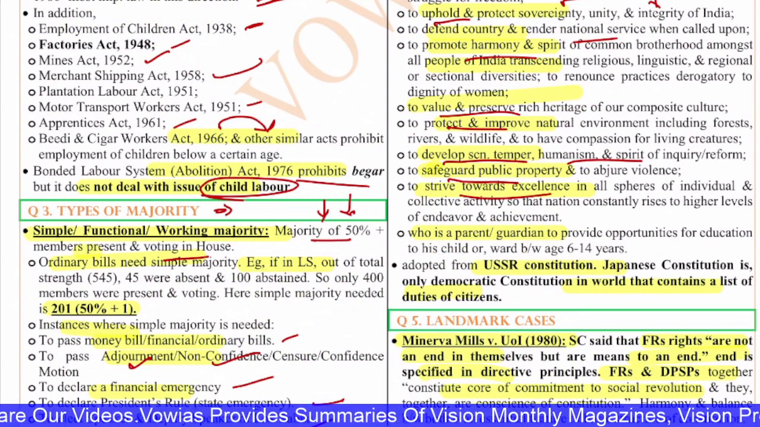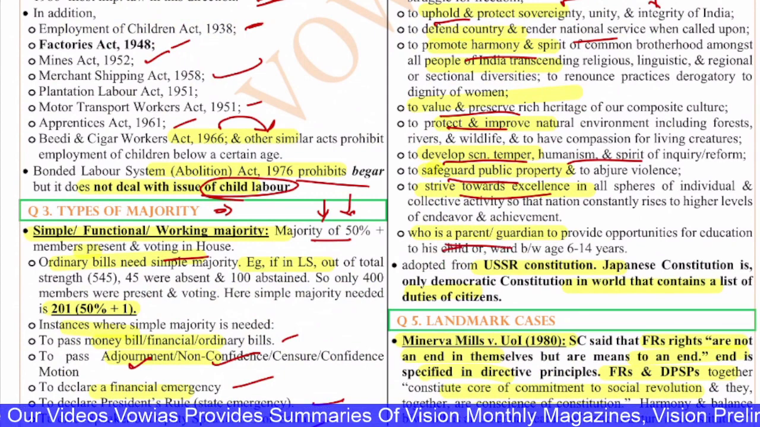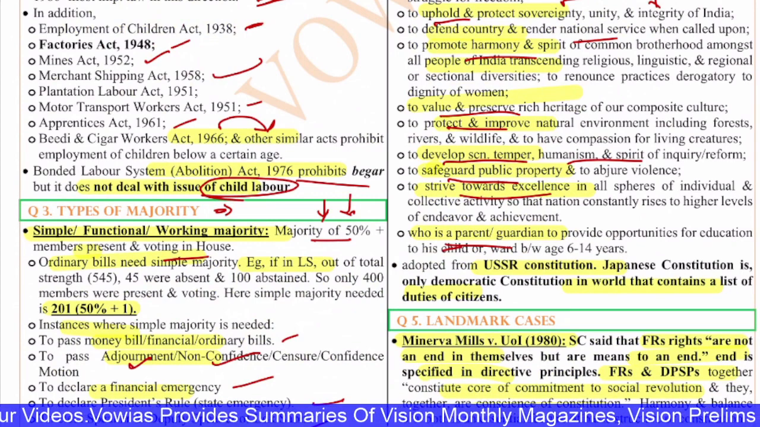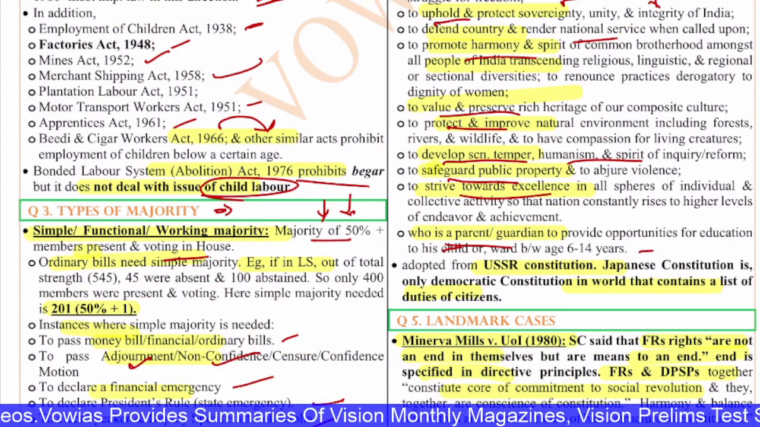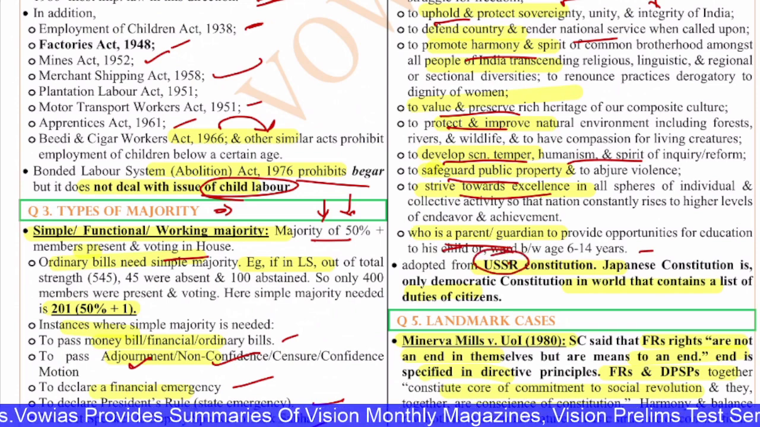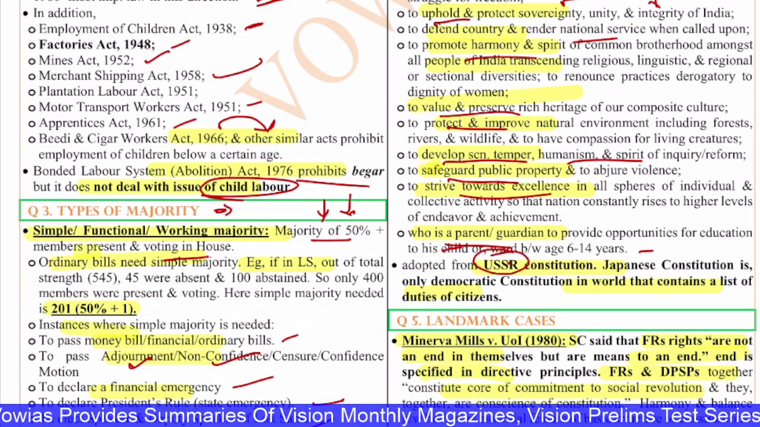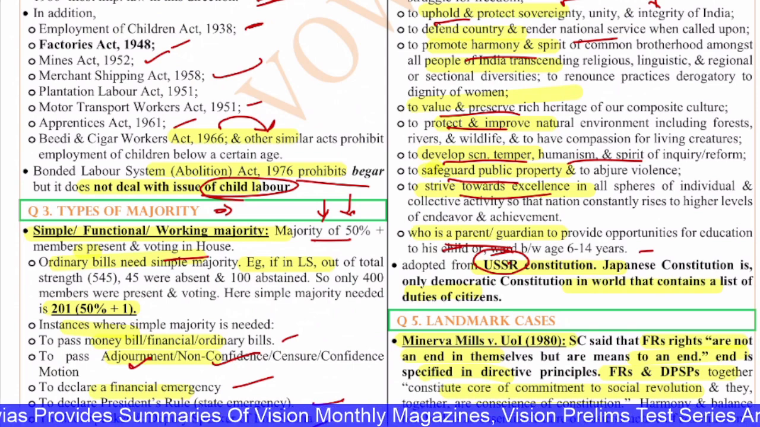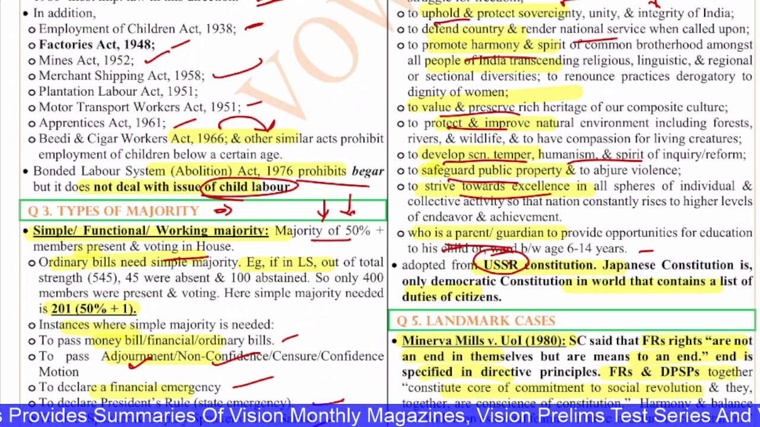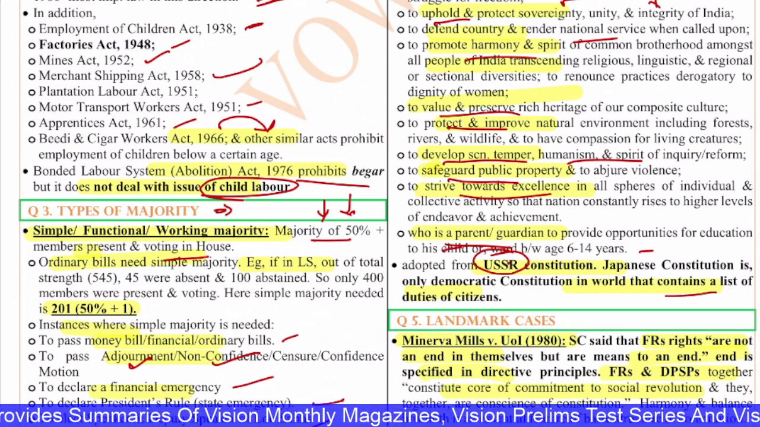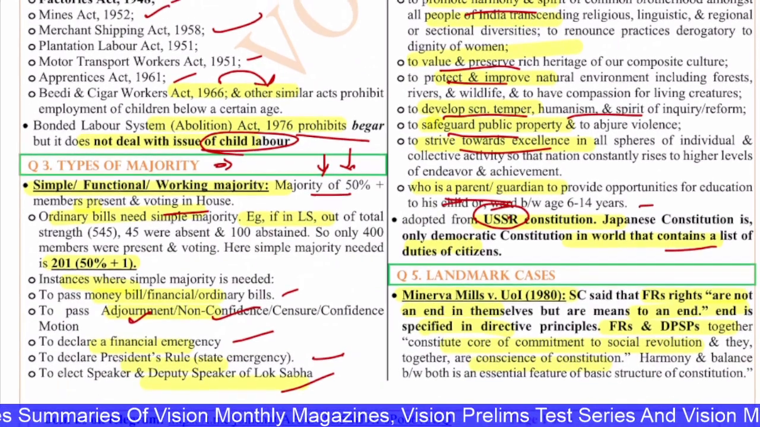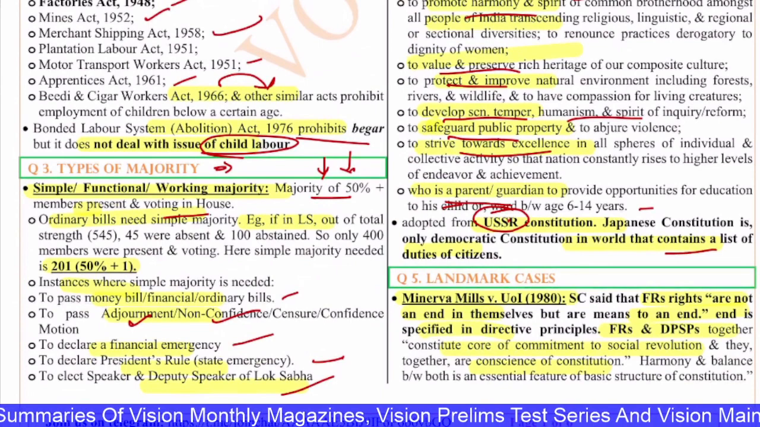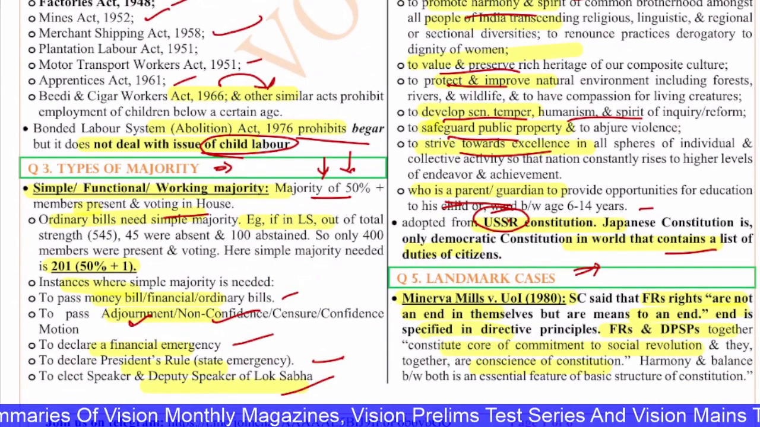and who is a parent or guardian, to provide opportunities for the education of a child or ward between 6 to 14 years. Adopted from the USSR Constitution, and even the Japanese Constitution also has these, and they are the only democratic constitution in the world to contain a list of duties back then, but now even India also has it. Now the fifth question is on the landmark judgments. So the first is Minerva Mills versus Union of India, 1980.